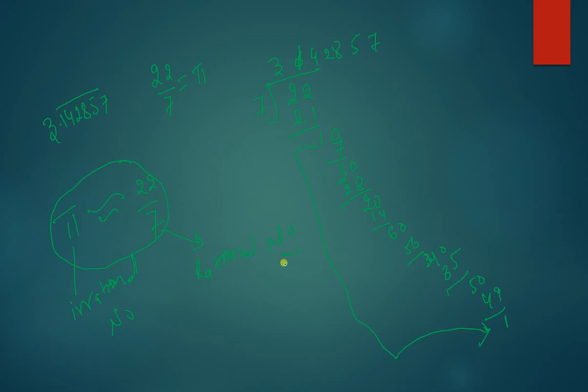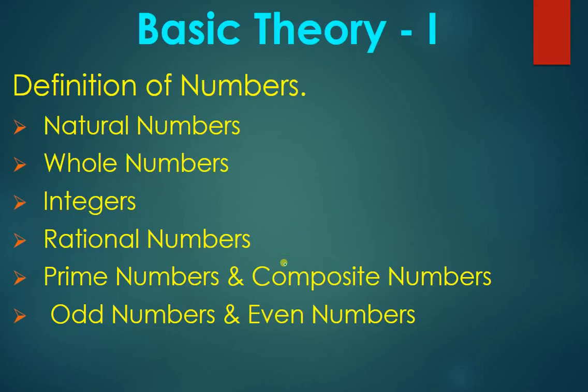So let's move to our next slide, which says definition of numbers. We have done whole numbers, we have done integers, we have done rational numbers. Now we are yet to do prime numbers and composite numbers. Prime numbers are those numbers which have two factors, like one will be 1 and second will be the number itself, right?